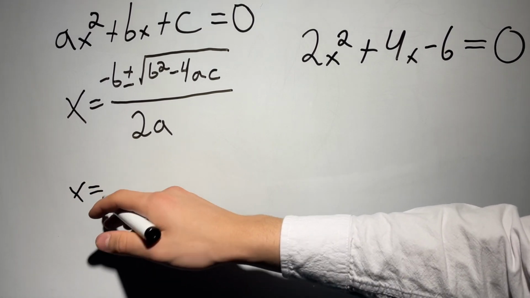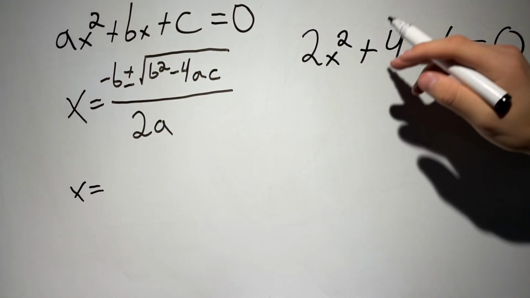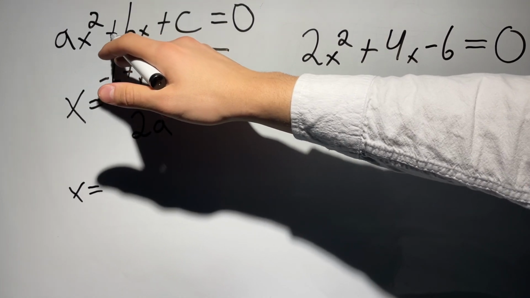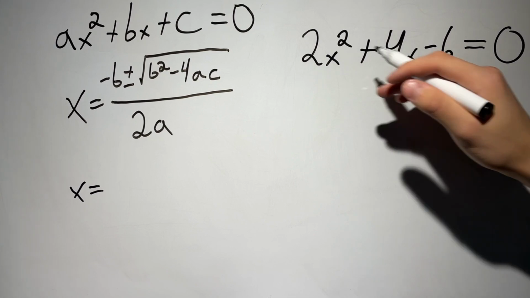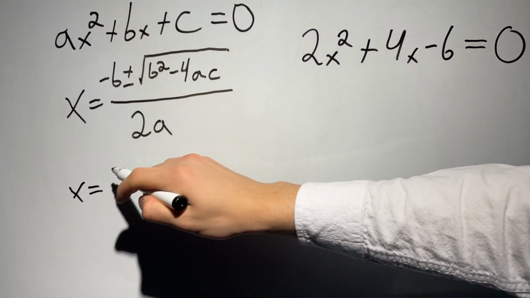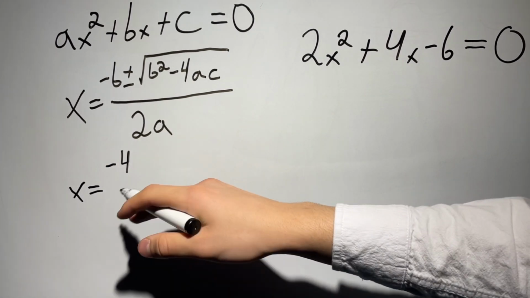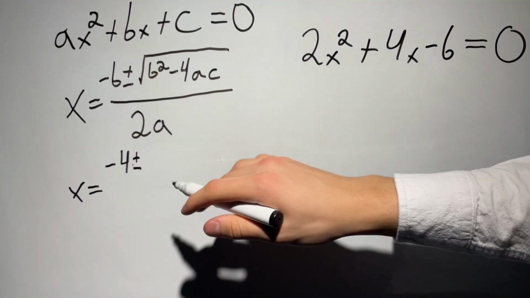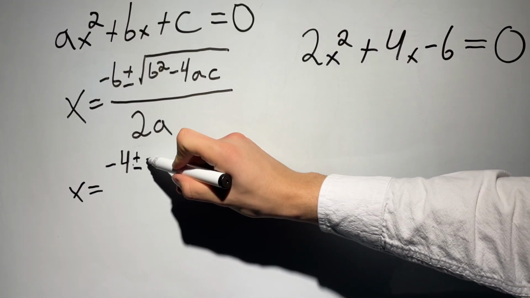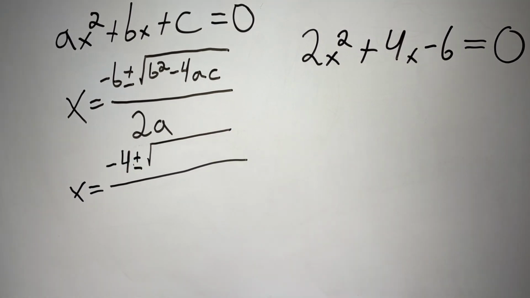We have x equals, now this minus b, from our example b is 4, but here it's minus b, so we have to change the sign to minus, or negative. Now this plus minus sign here is part of the formula and it doesn't change. And so is the square root, but what is inside the square root, that's something we actually have to change.